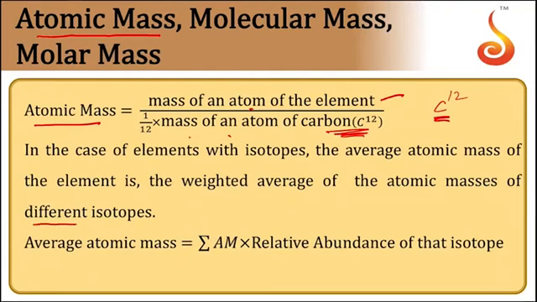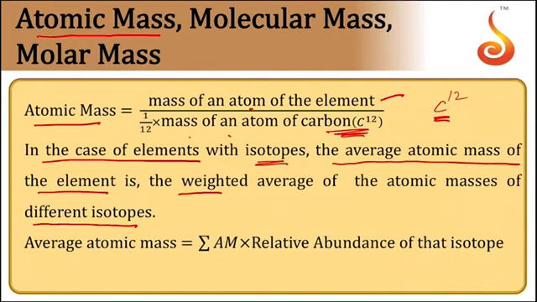Suppose we have different isotopes for a given element. In such a case, in the case of elements with isotopes, the average atomic mass of the element is the weighted average of atomic masses of the different isotopes.